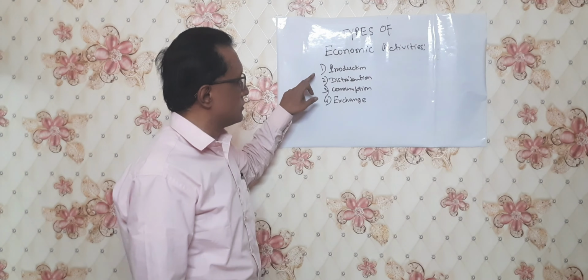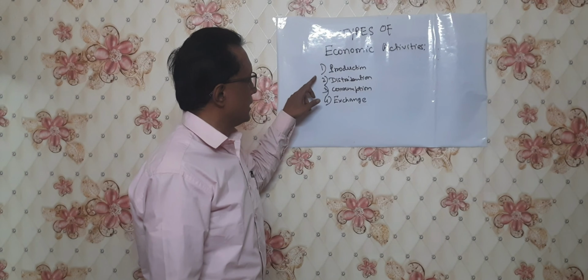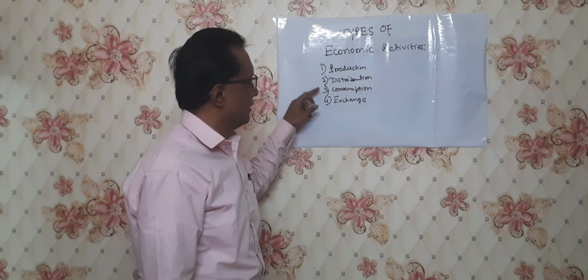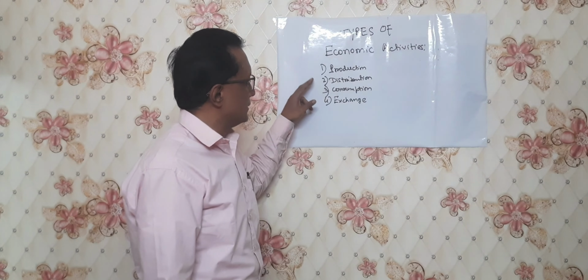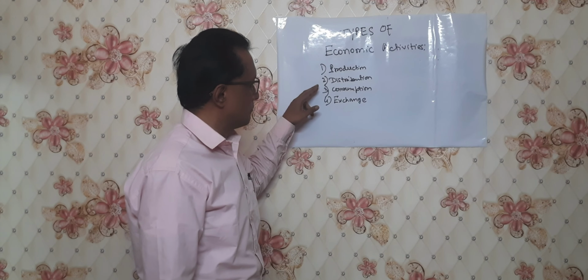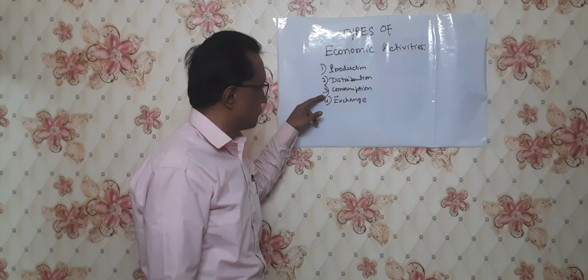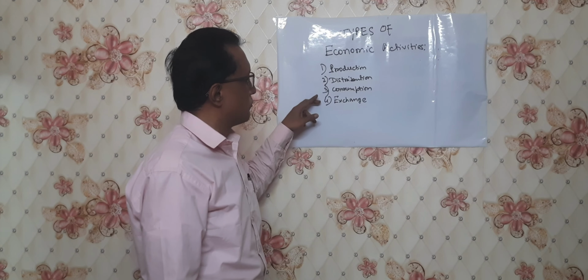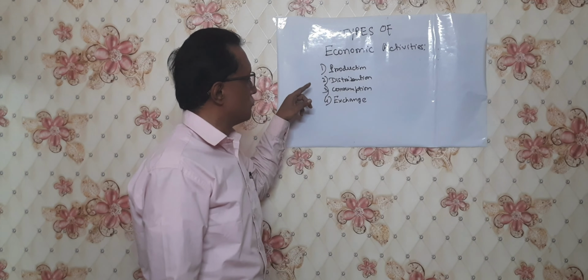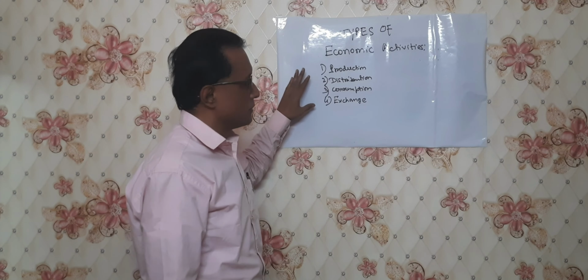First we have to produce, in the different types of industries. Then the produced items have to be sent to consumers in the markets. For that we require distribution. There are warehouses and different transporters. After reaching the markets, the consumers, the retail customers, the human beings have to purchase these products, and for this they give money in exchange to procure the products for their consumption. This is known as economic activities.